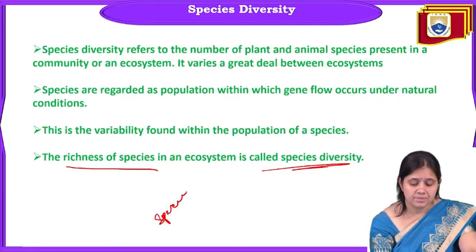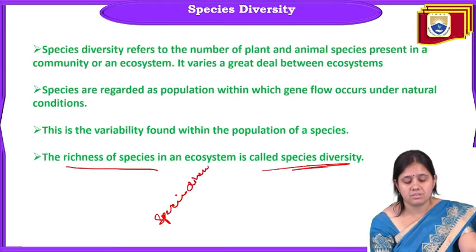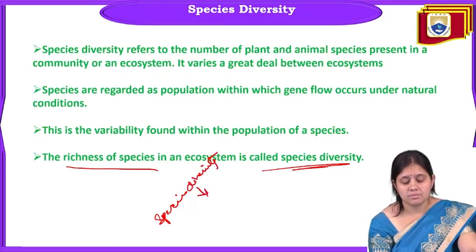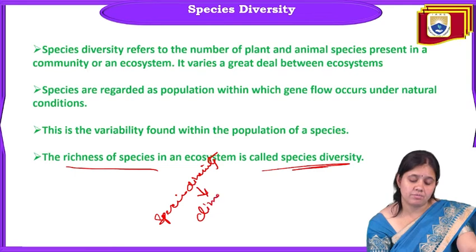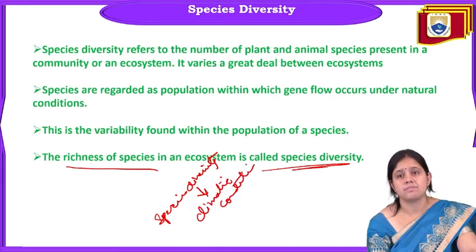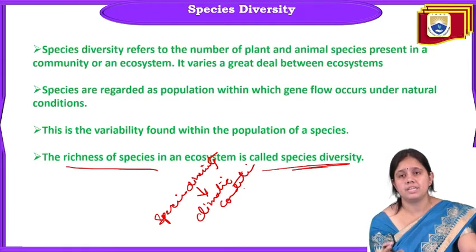And this diversity is based on the climatic condition of that particular area. So this is about species diversity. Species diversity is the diversity on the basis of species in an ecosystem.